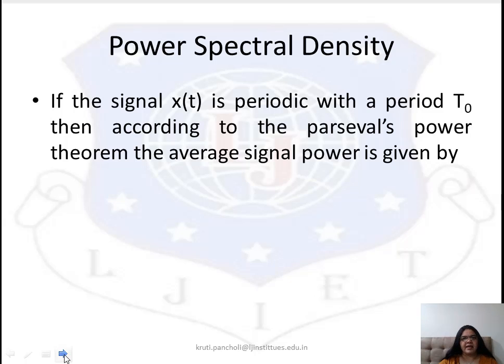Then according to the Parseval's power theorem, the average signal power is given by P is equal to sigma n equal to minus infinity to infinity Cn square. This already we have learned in case of the energy spectral density video.